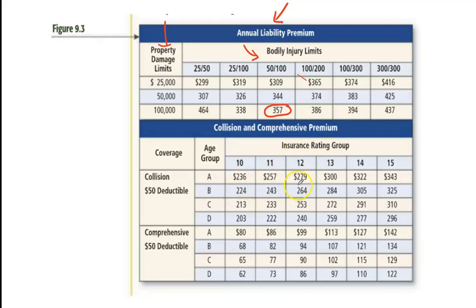So you would just follow these over and get 264. Or comprehensive B10, and that would be this one. So depending on what the problem asks for will depend on what parts of the chart you need.